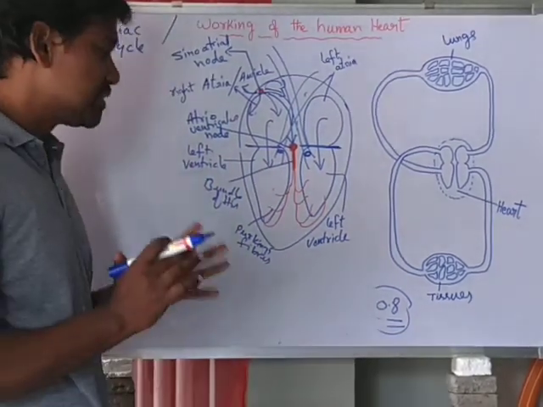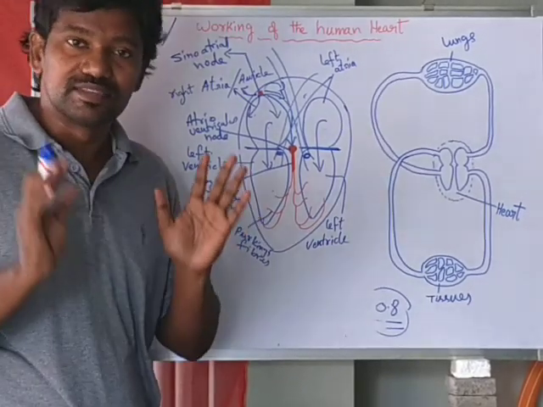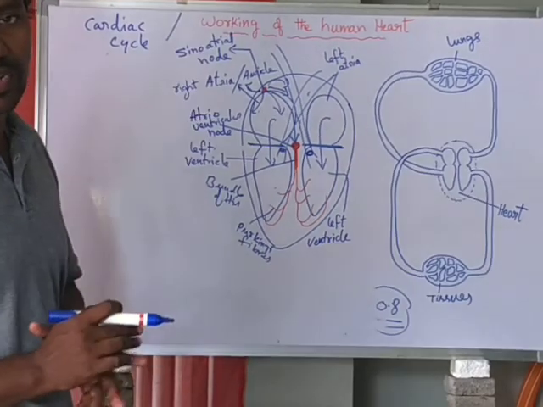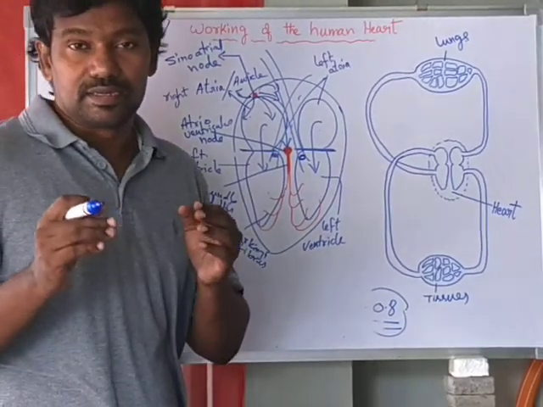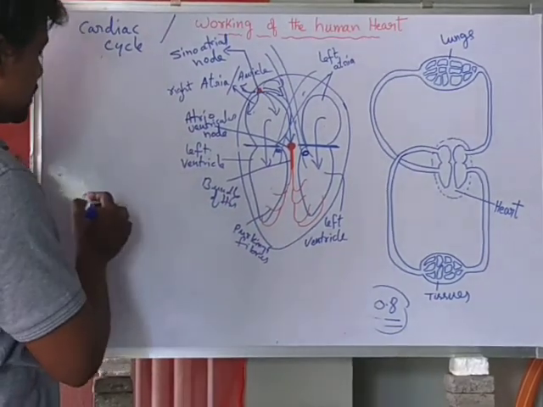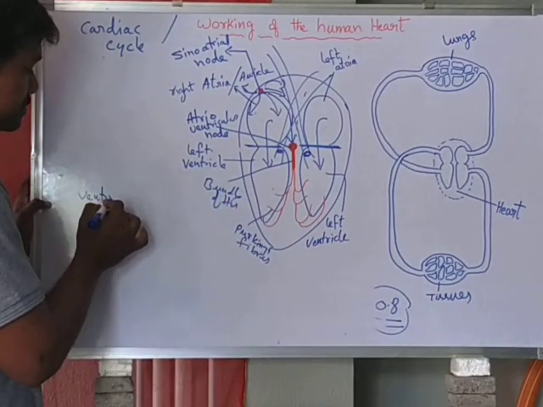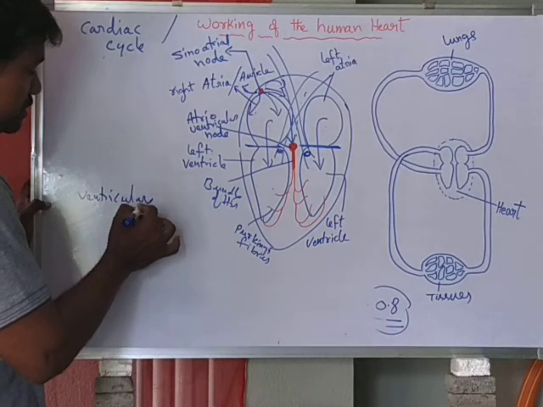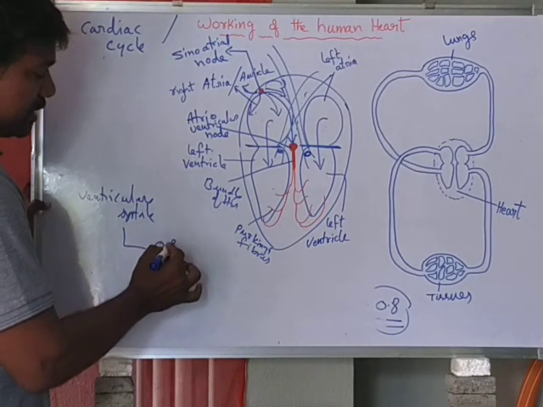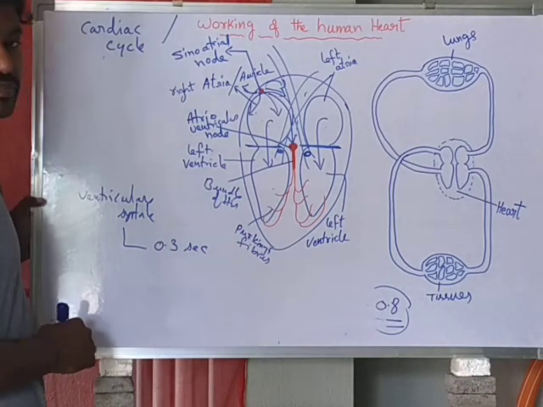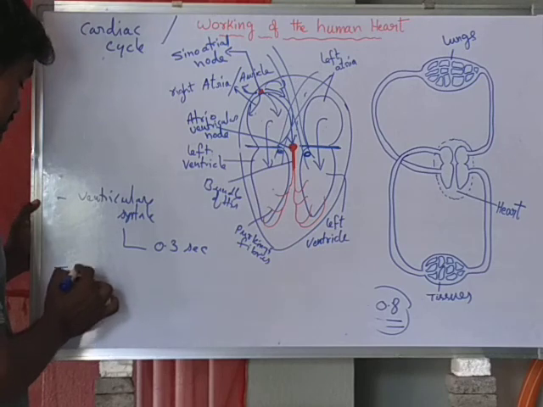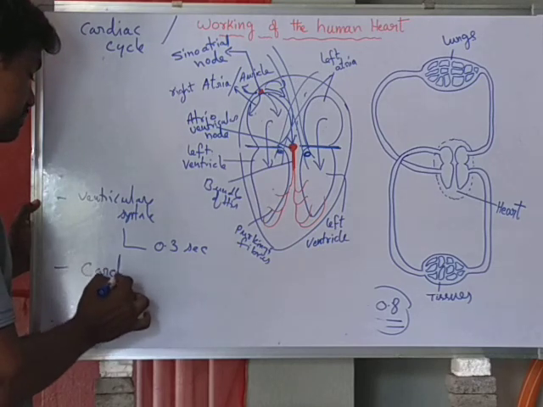Okay, right. So this is about ventricular systole. Generally, the ventricular systole takes about 0.3 seconds. Okay, right. So now we know about the cardiac diastole.